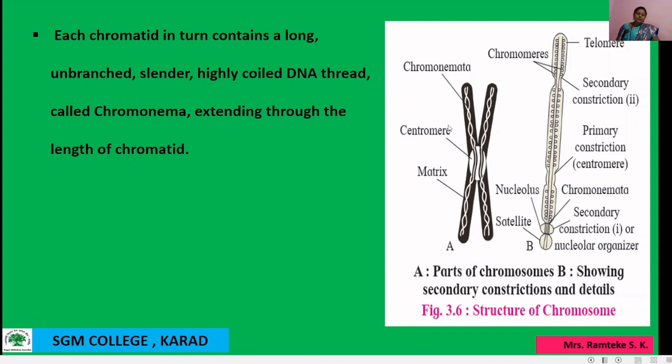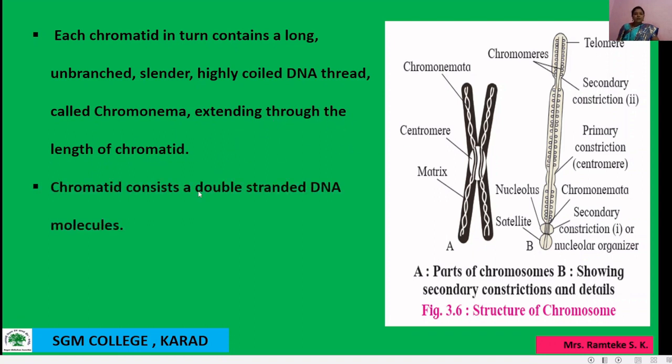Okay, then secondary constriction is found in very few chromosomes only. Each chromatid in turn contains a long, unbranched, slender, highly coiled DNA thread. These are the chromatids, and these chromatids contain a long unbranched slender highly coiled DNA thread. A chromatid is a coiled DNA thread. Okay, so this coiled DNA thread is called chromonema. It is known as chromonema, or chromatonema. Okay, so extending through the length of the chromatid.